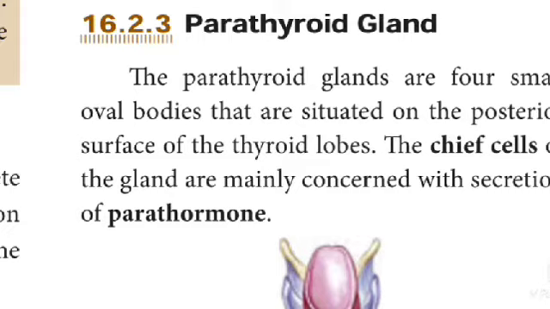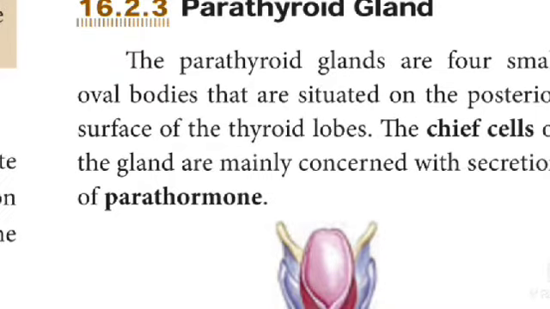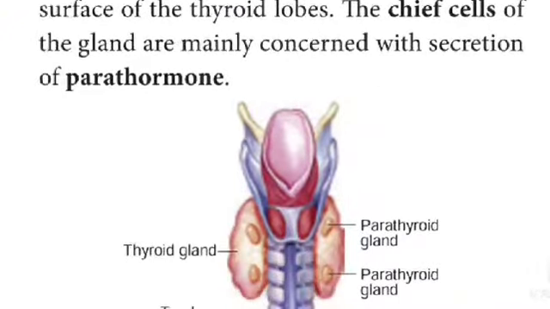Parathyroid gland. The parathyroid glands are four small oval bodies that are situated on the posterior surface of the thyroid lobes. The chief cells of the gland are mainly concerned with secretion of parathyroid hormone.